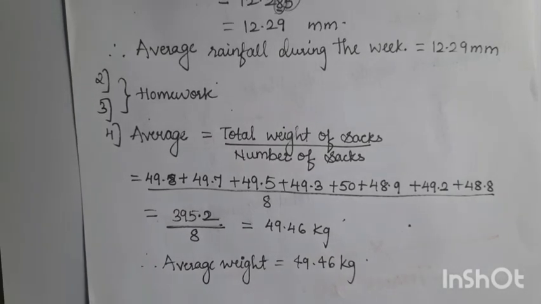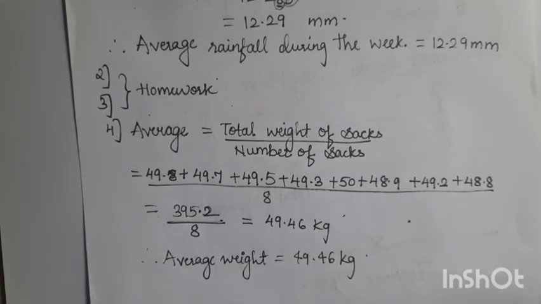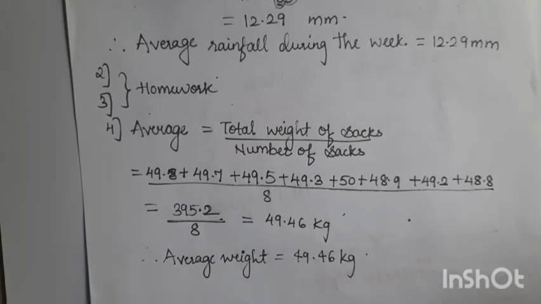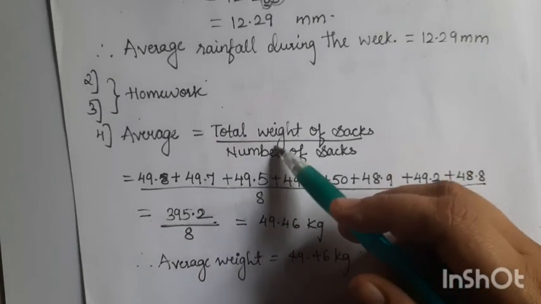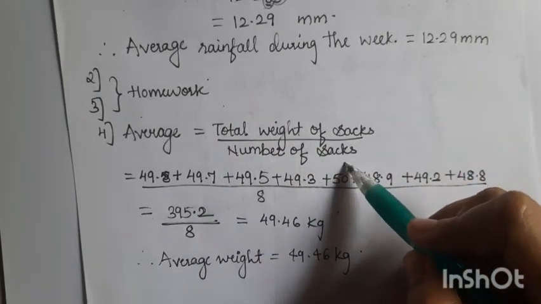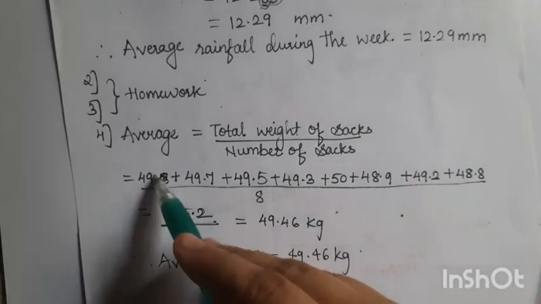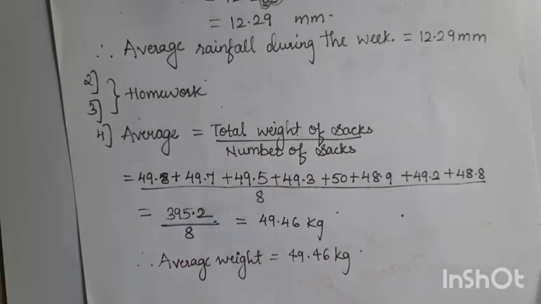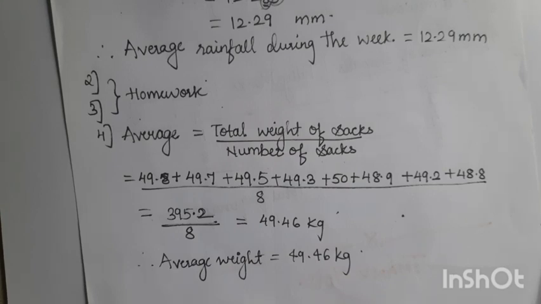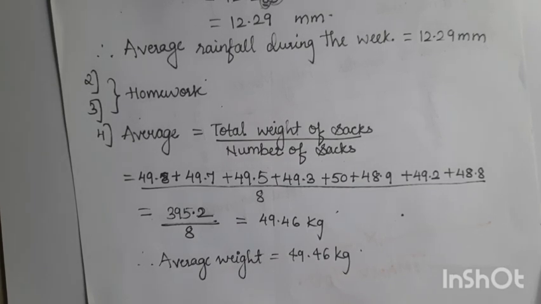Next, the fourth sum. A farmer bought some sacks of animal feed. The weights of the sacks are given below in kilograms. What is the average weight of the sacks? Average is the total weight of the sacks divided by the number of sacks. You are going to add all the given sacks: 49 plus 48 plus 49.7 plus 49.5 plus 49.3 plus 50 plus 48.9 plus 49.2 plus 48.8.